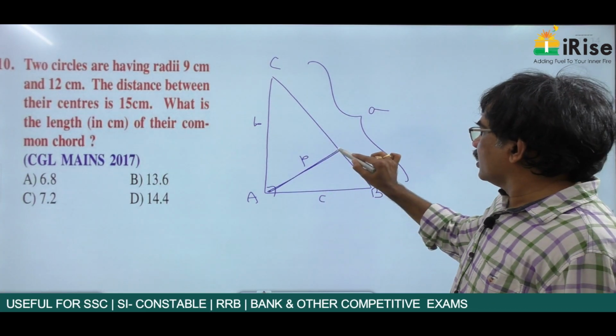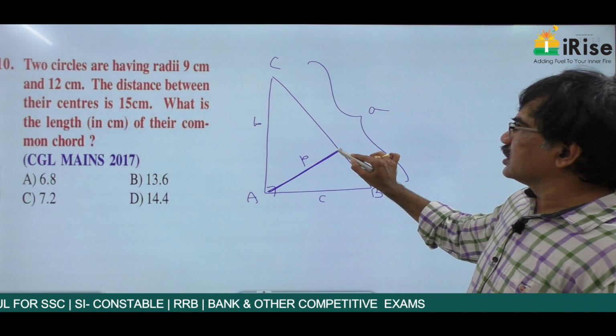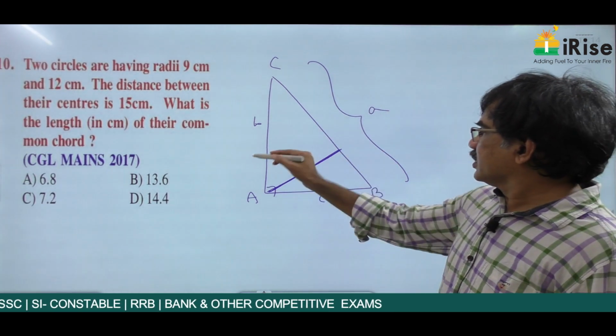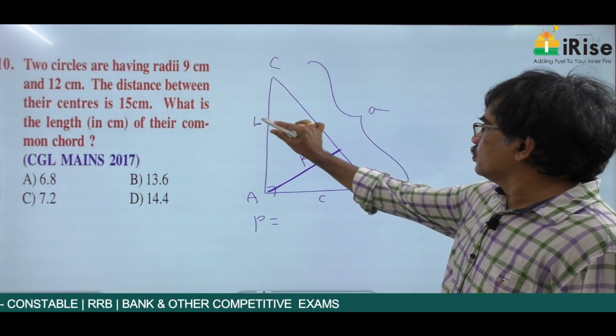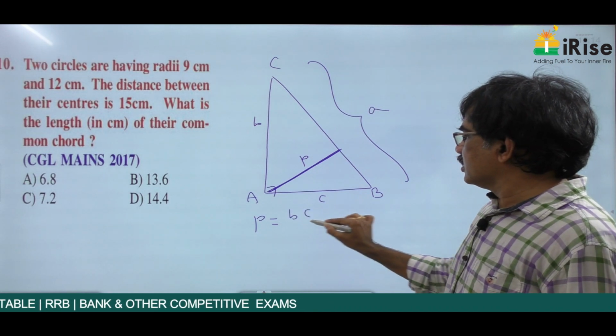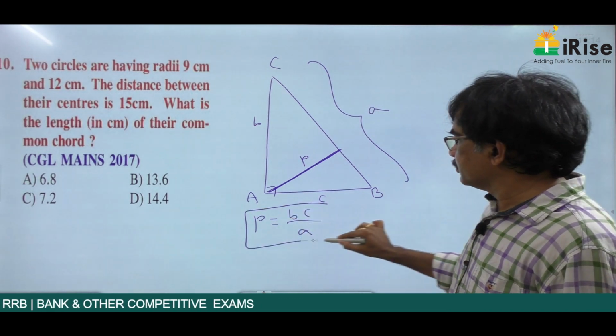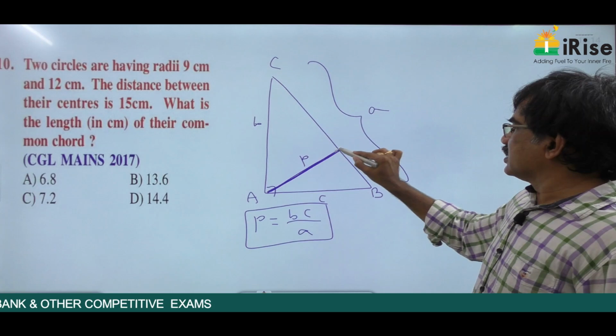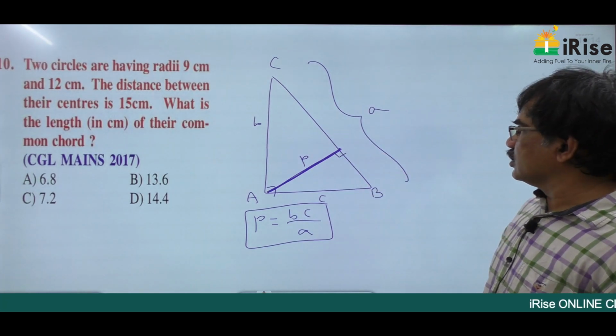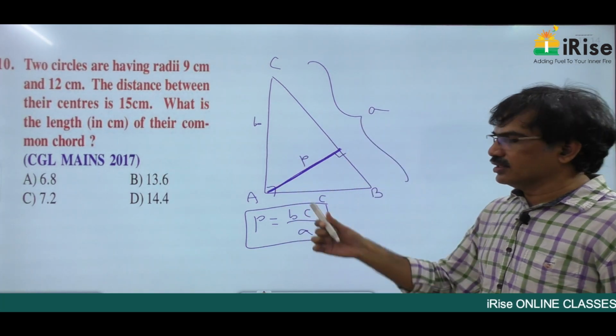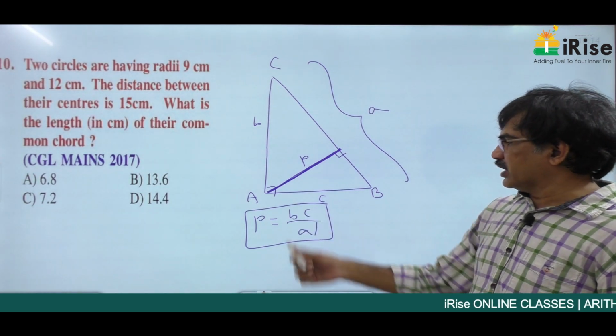The length of the altitude P is equal to BC by A. The altitude length is equal to the product of these two sides by the hypotenuse. This is a point. I want to use this point.